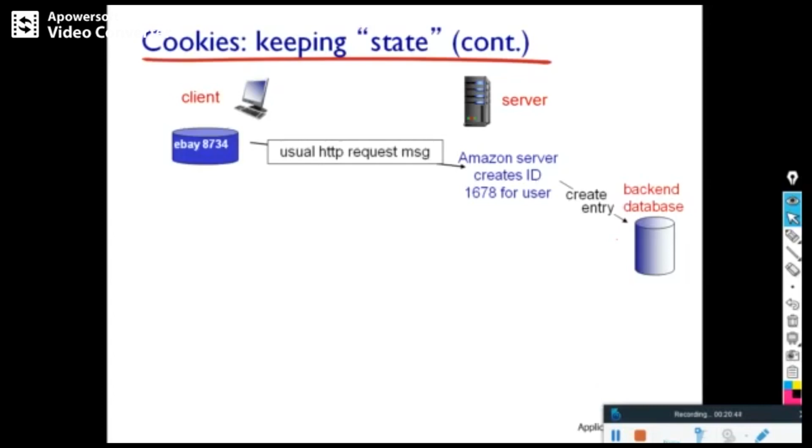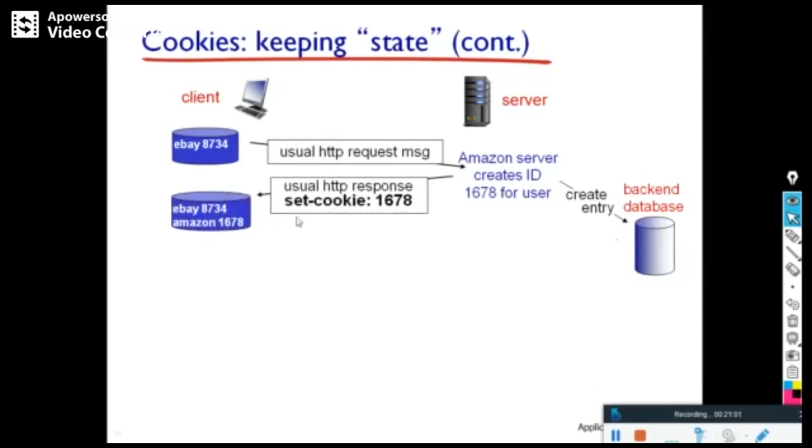The particular client is normally accessing eBay. This time she is accessing Amazon. As soon as her machine sends an HTTP request message, the Amazon server creates an ID for that, and it will keep that entry in the backend database, and the response is sent, and now in the host machine that particular ID is stored.